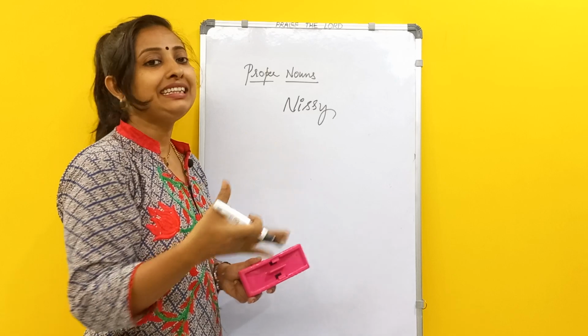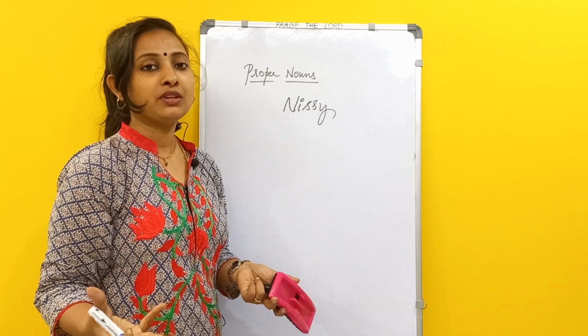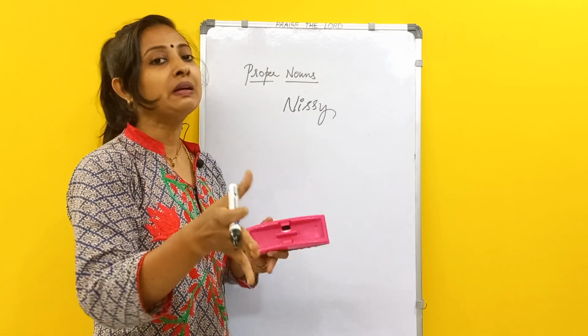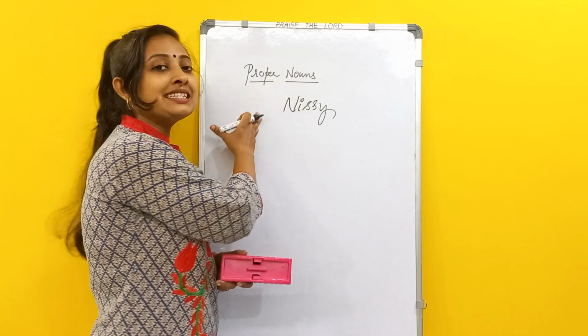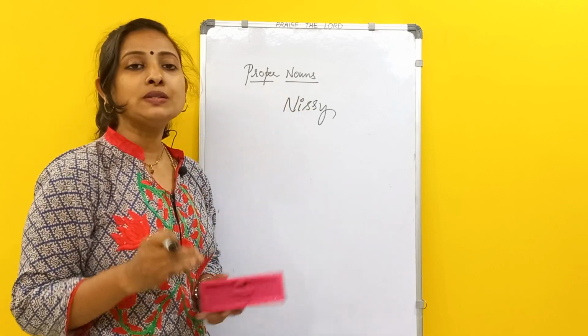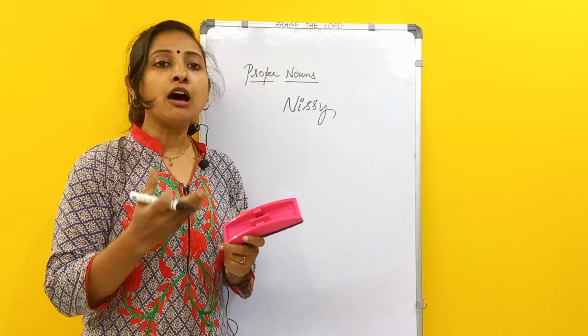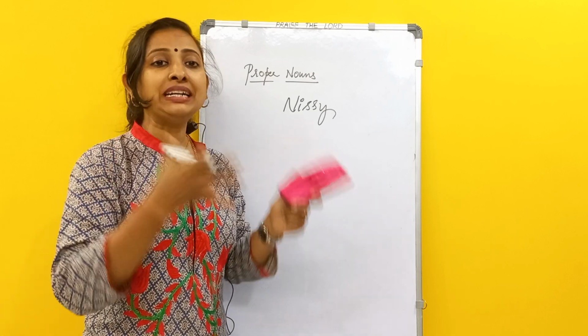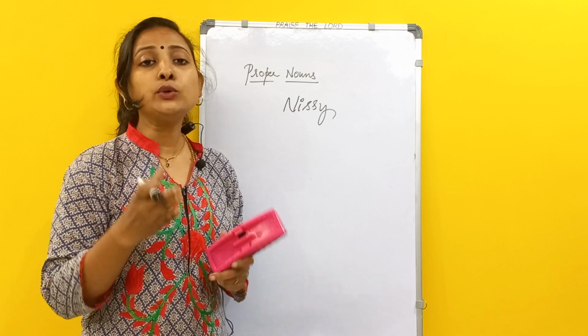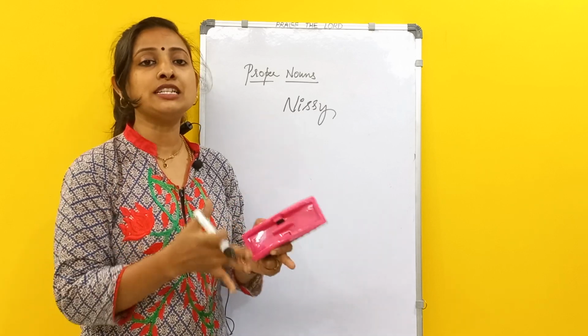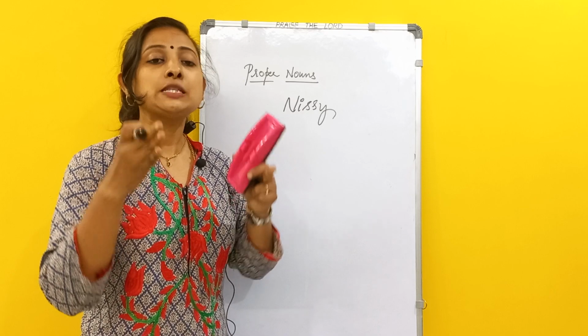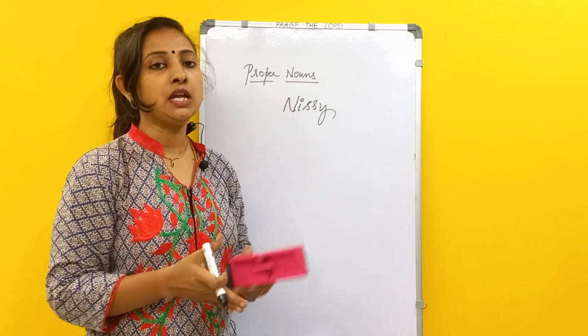If I am saying Nissi, Nissi means a name. So I am calling a particular girl, so that is a proper noun. Proper nouns are nothing but the names of persons, places or things in particular. When they are used in particular, not in common but specifically about something, we call it